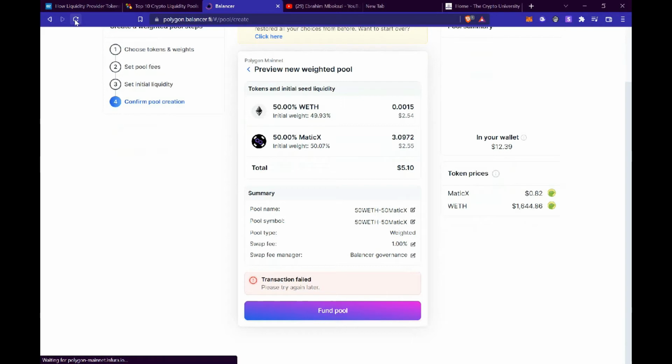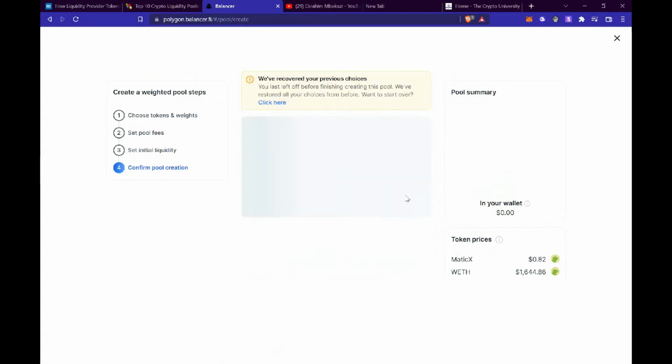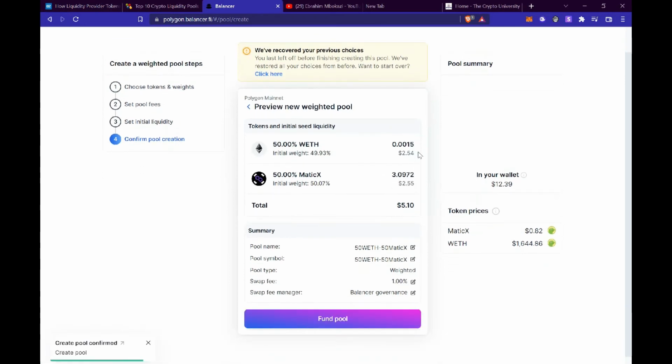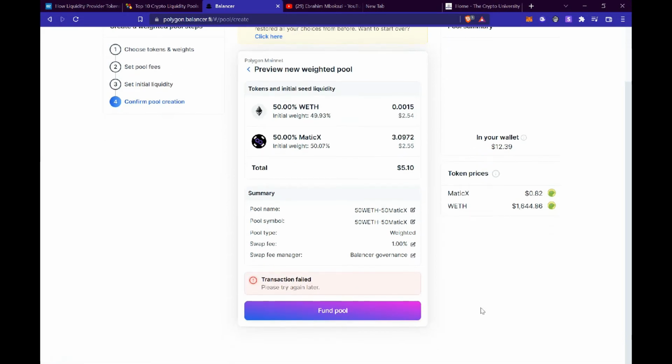I'm going to refresh this page again. I think I noticed the problem. I think this could be the issue, whereby currently Matic wrapped ETH just went down in price, and Matic is still at $2.55. So I think that could be the problem. So what I'm gonna do over here, I would probably have to restart all over again, just to make sure everything is on the safe side.